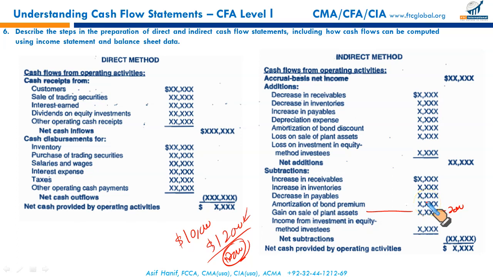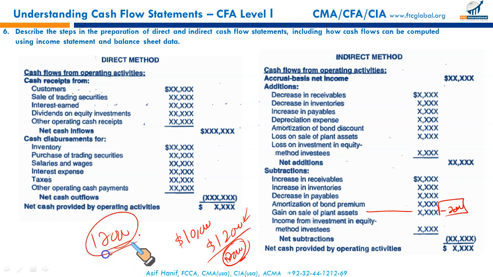The point is, if we do not deduct this $2,000 here, and we consider the entire $12,000 as a cash flow from investing activities, it will be double counting.